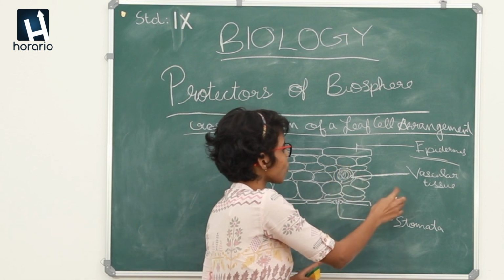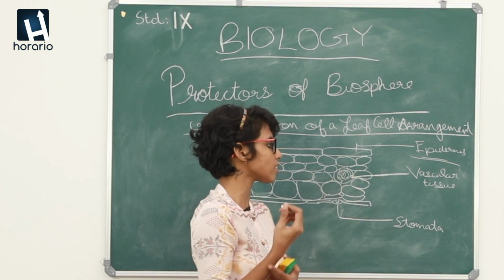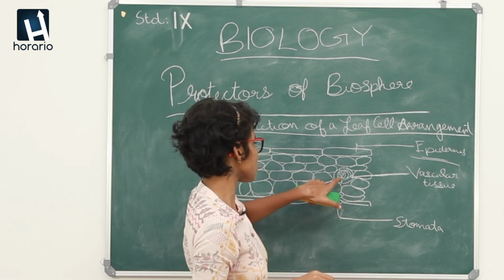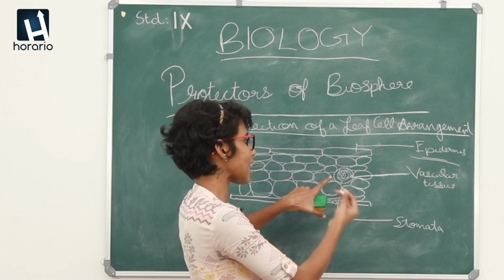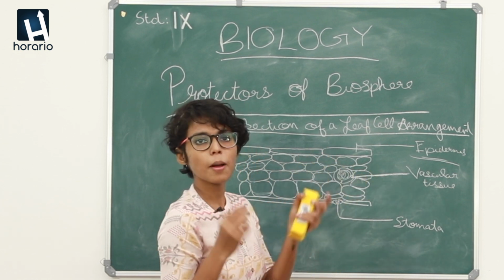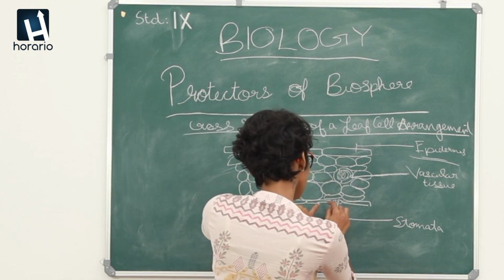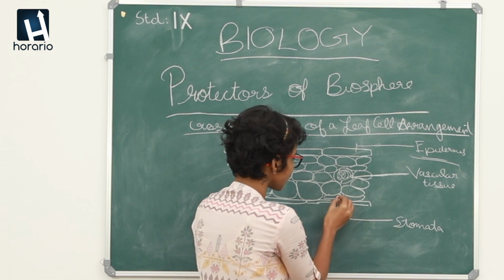Then we have a vascular tissue. Just like we have nerves and other things to conduct materials through our body, the vascular tissue conducts fluid, that is water, gases and other materials through a plant. When it comes to the epidermis, you can see a small opening with two kidney shaped cells.